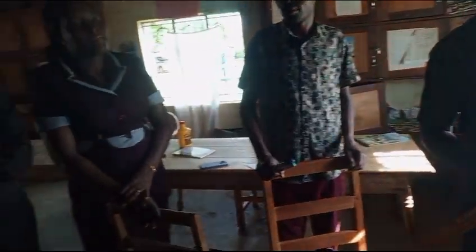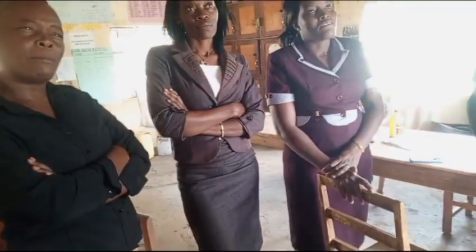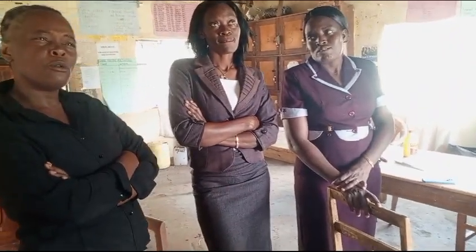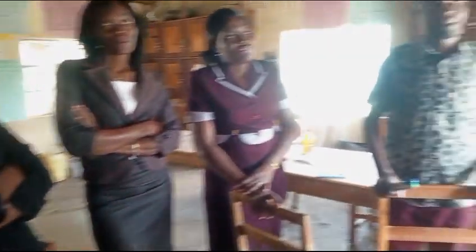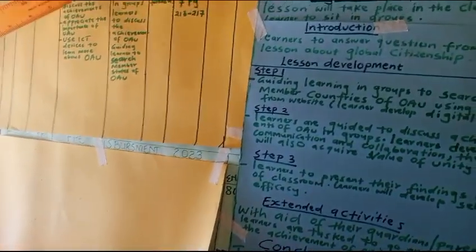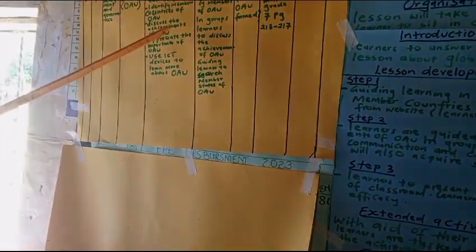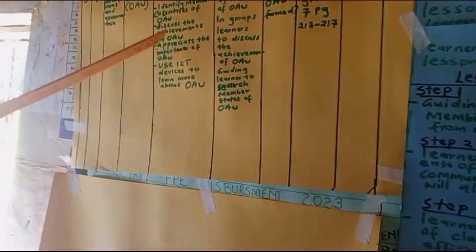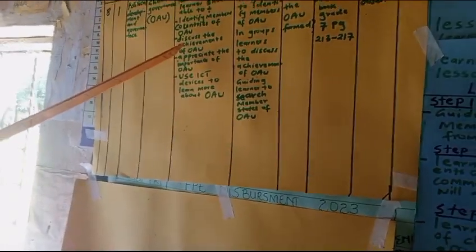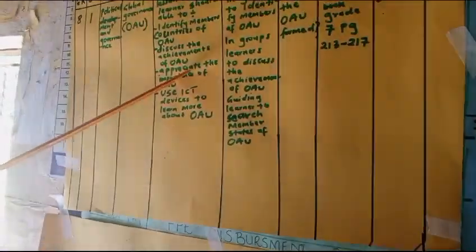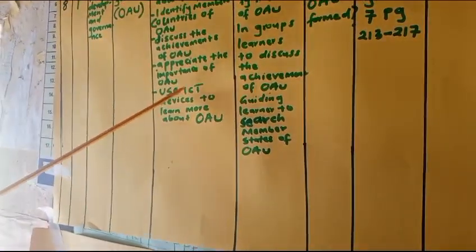But my concern goes to your objective number 4. The first one is clear, that is knowledge. Identifying is knowledge. Discussion is skill. When they discuss, they have a skill. And then we have the attitude.